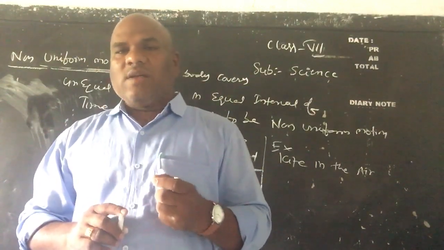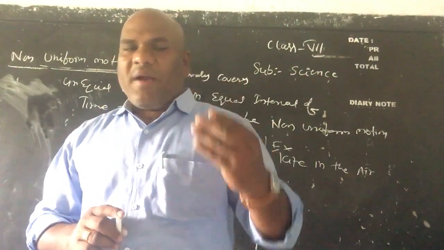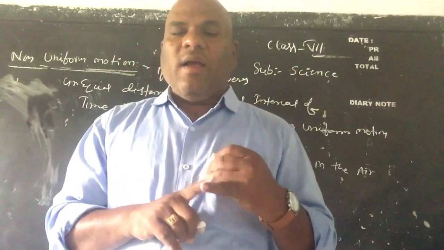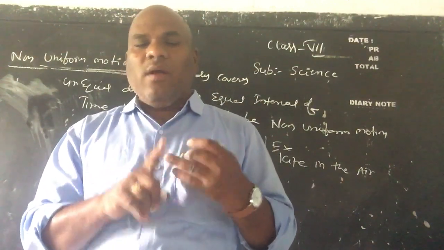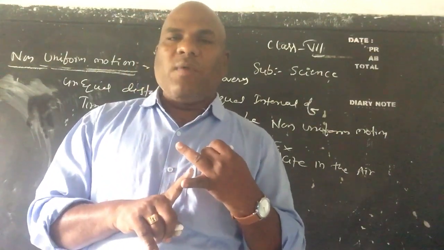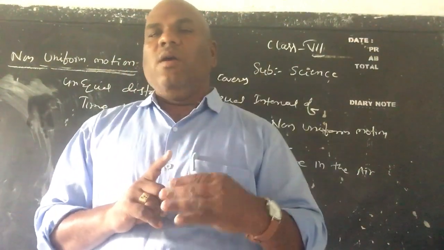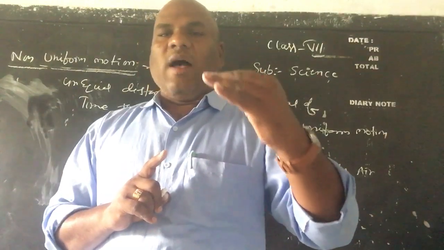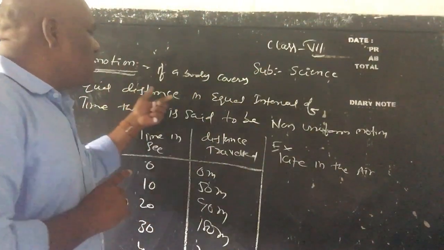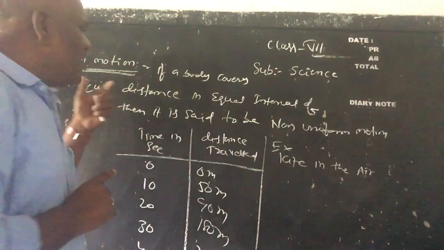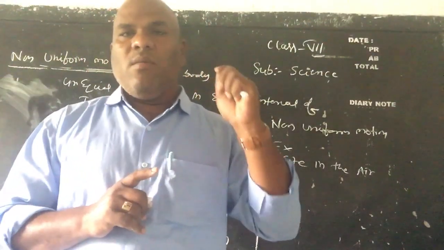These are all examples of non-uniform motion. I repeat the definition: if your body covers unequal distances in equal intervals of time, then it is said to be non-uniform motion.